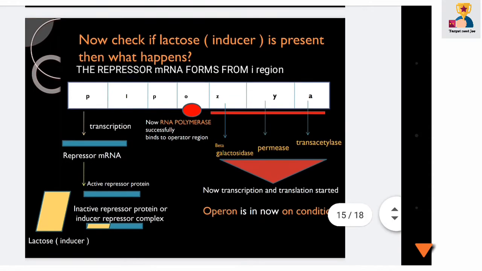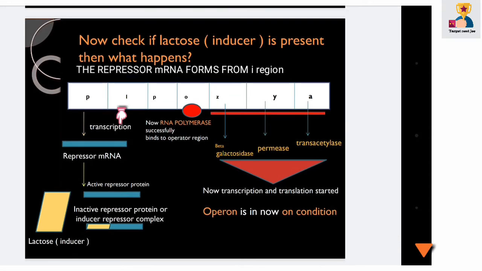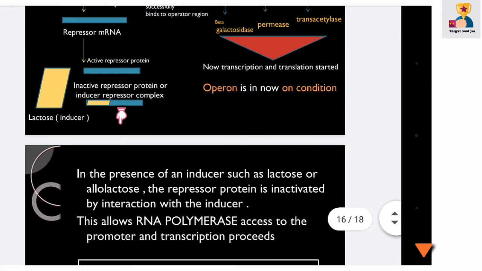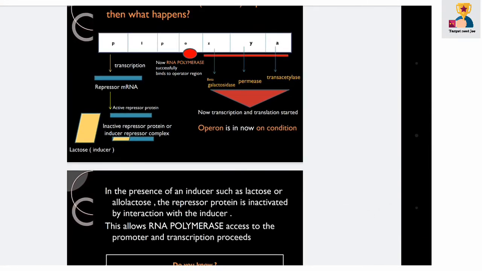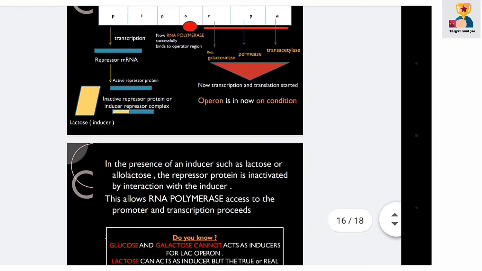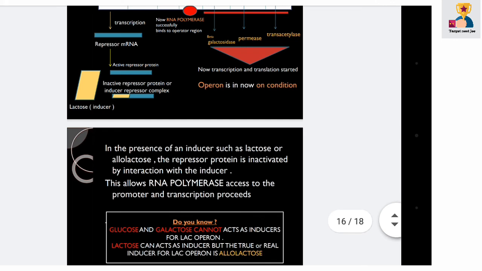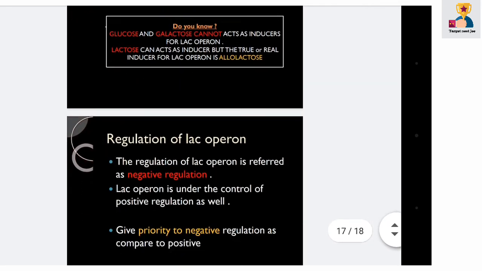Now check what happens if lactose, which is an inducer, is present. In the presence of an inducer such as lactose or allolactose, the repressor protein is inactivated by interaction with the inducer. This allows RNA polymerase access to the promoter and transcription proceeds. Do you know? Glucose and galactose cannot act as inducers for the lac operon. Lactose can act as an inducer, but the true or real inducer for the lac operon is allolactose.